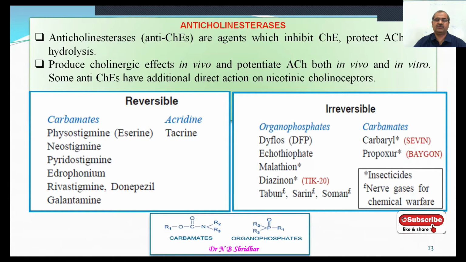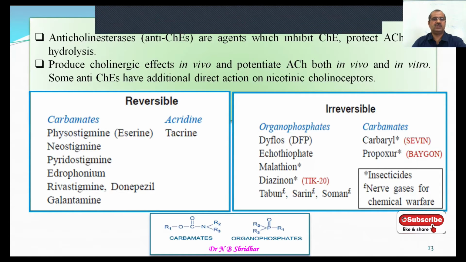They are very potent and highly toxic agents, especially the OPC compounds and the carbamates, whereas the reversible carbamates are less toxic and the irreversible carbamates are highly toxic. Here we can see the very preliminary structure of the carbamates and OPCs.